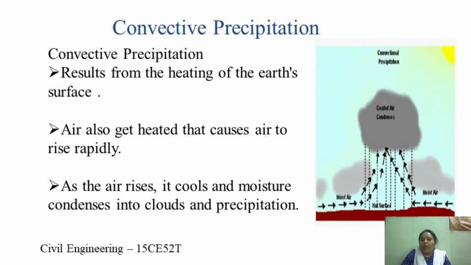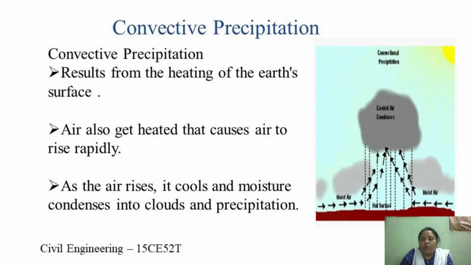The warmer air rises vertically as a result of low density, and it is replaced by cool air mass. During the process of vertical movement, the warm air cools and the moisture condenses into clouds and results in precipitation.